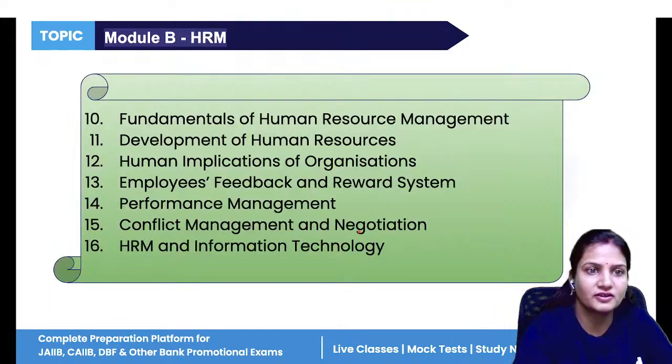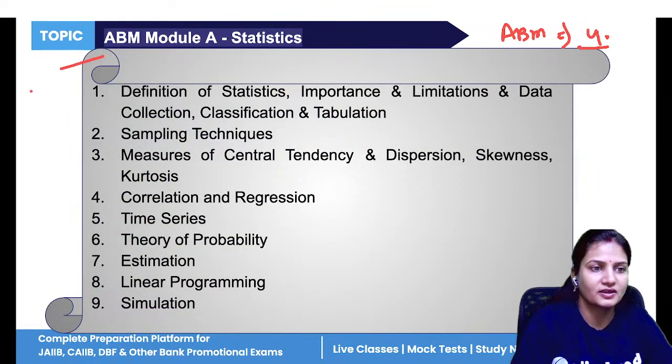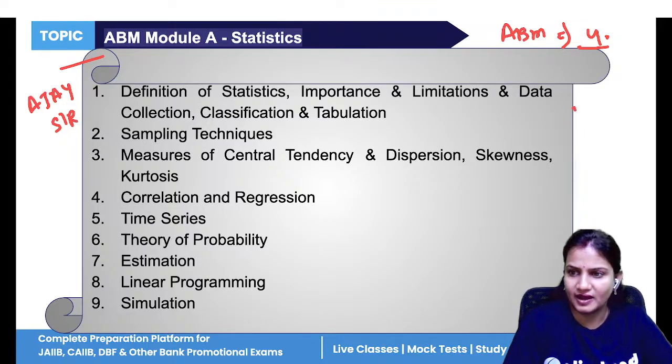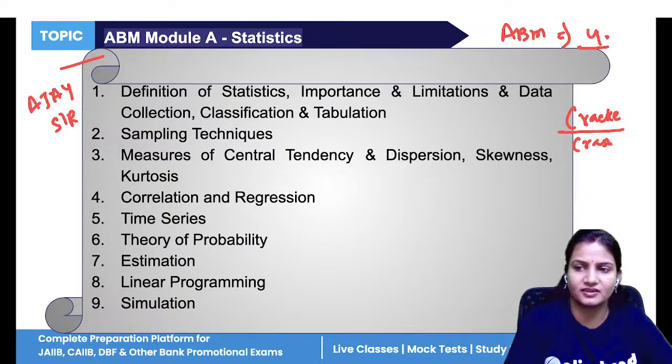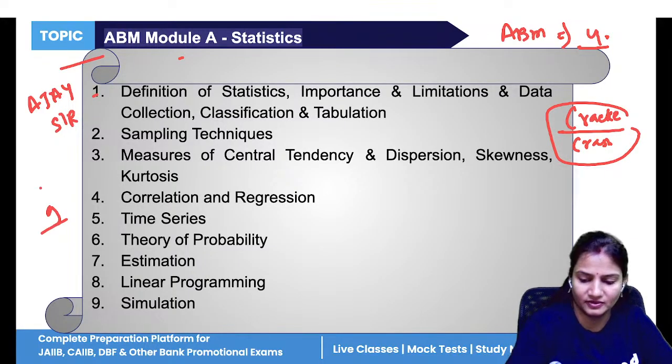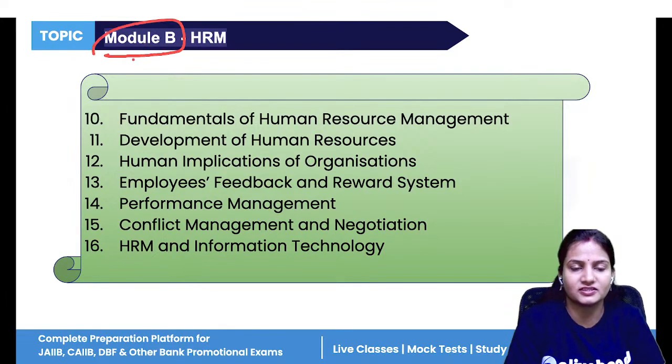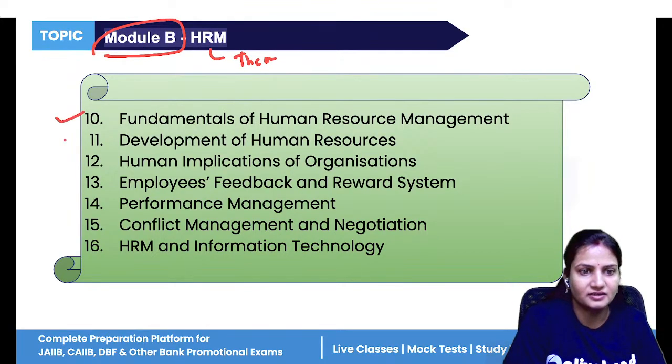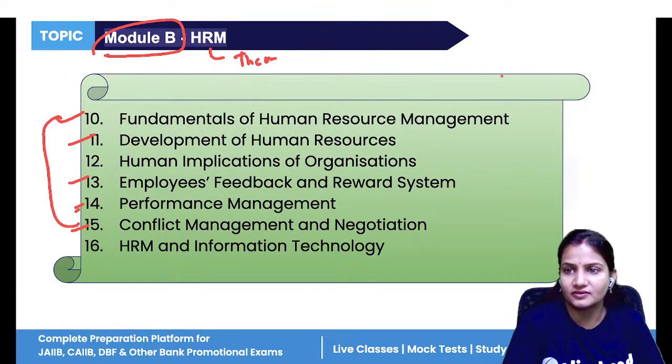Now, module A, this specific module, Ajay sir will take, both in your Cracker batches as well as in the Foundation and Crash batches. Ajay sir has taken this particular module, that is statistics. It consists of a total of 9 units. Next is module B, HRM. It is entirely a theoretical module, and modules number 10, 11, 13, 15, 14 are very, very important as per your exam.